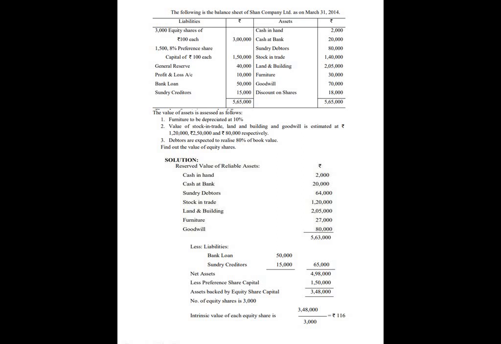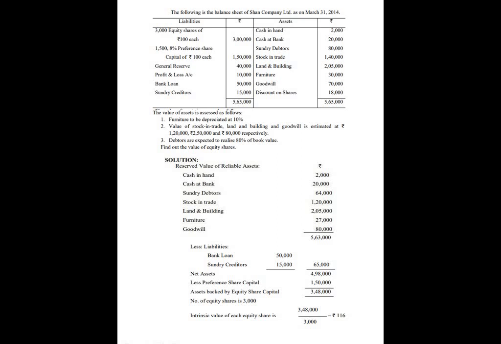So we know the revalued value of realizable assets: cash in hand 2,000, cash at bank 20,000, sundry debtors 64,000, stock in trade 1,20,000, land and building 2,05,000, furniture 27,000, goodwill 80,000. Altogether 5,63,000. Then deduct the liabilities: bank loan 50,000, sundry creditors 15,000, altogether 65,000. 5,63,000 minus 65,000, we get the net asset 4,98,000.